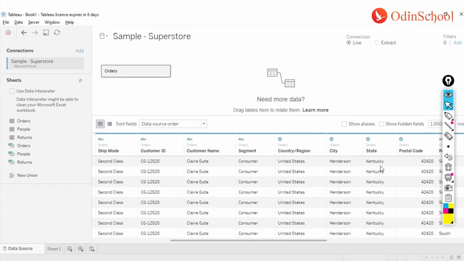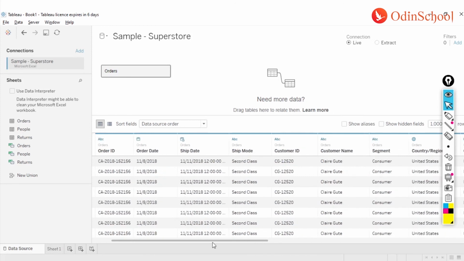Tableau will pick up this name, Kentucky, let's say, for this example, and it's going to find its latitude and longitude with the help of a map tool called OpenStreetMaps, and it's going to auto assign them. In case Tableau fails to do that, there's always a way where we can manually assign those values. Even if there is some ambiguity or if Tableau has done it incorrectly, we have a way where we can correct it, so we don't have to worry much about that.